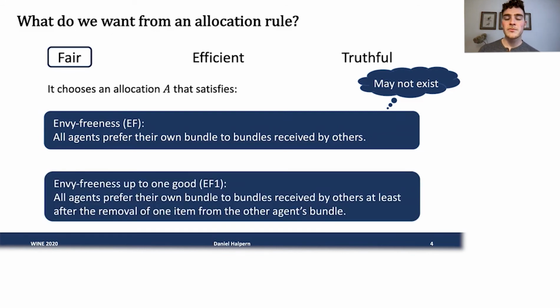So in general, we usually instead focus on relaxations of envy-freeness. One of the most well-known ones is envy-freeness up to one good. Here, it's okay if agents envy each other, but they shouldn't envy as long as we remove one of the items from the other agent's bundle.